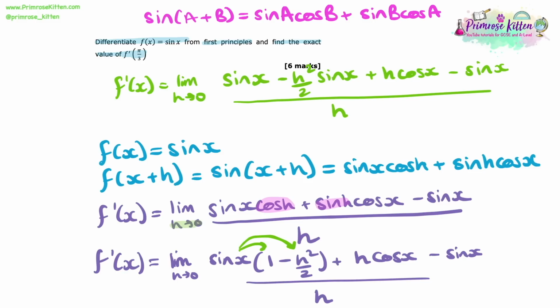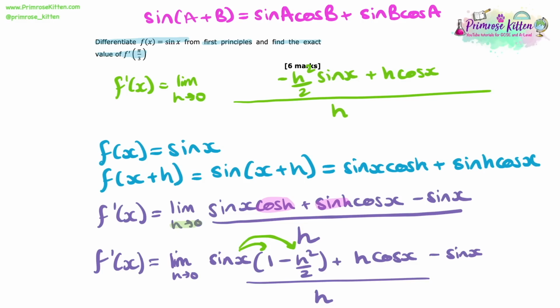Now I can see something I can cancel now. I have sin x minus sin x. Now they cancel out, so we can get rid of those here now. We can just scrub those out. Now let's have a go at dividing through by that h.